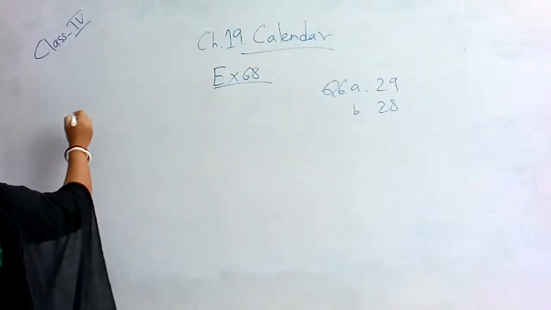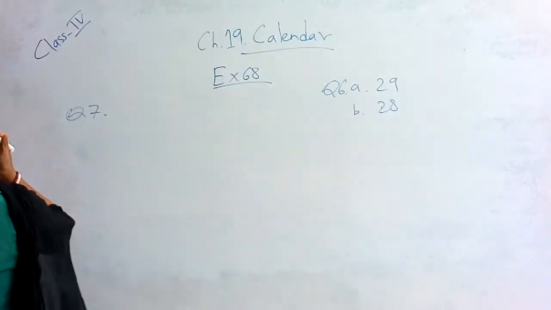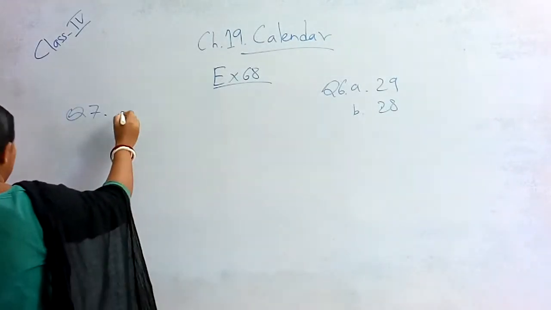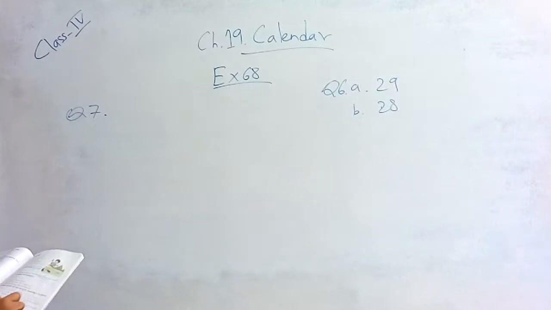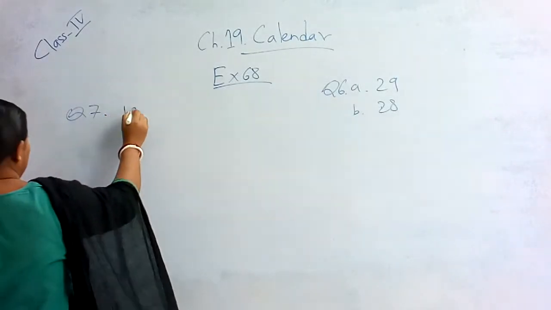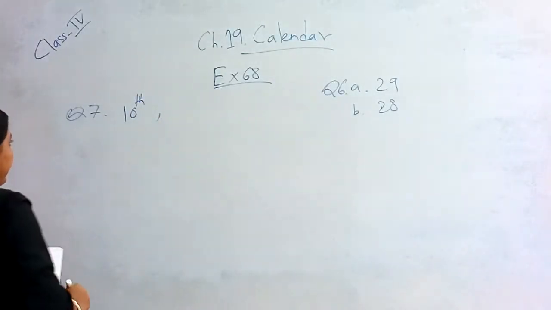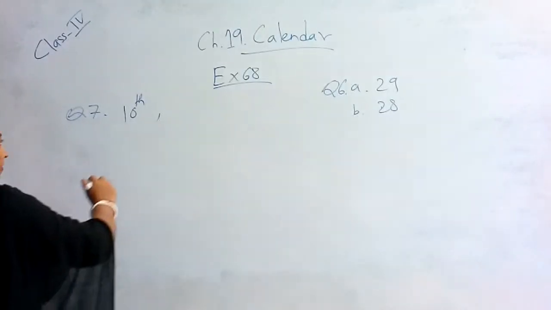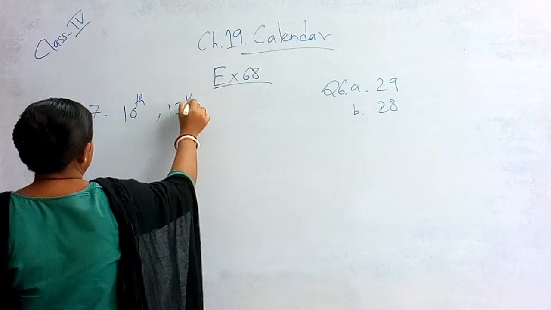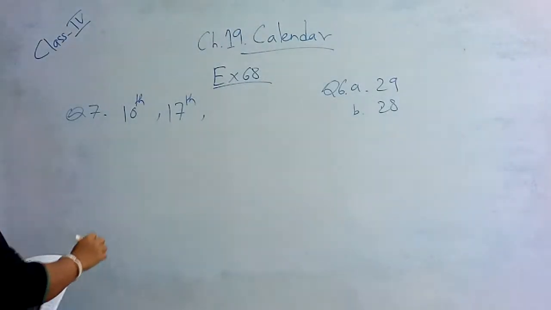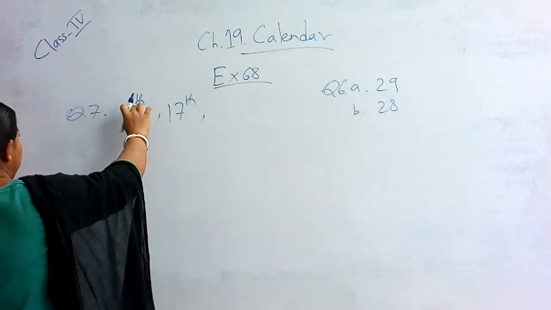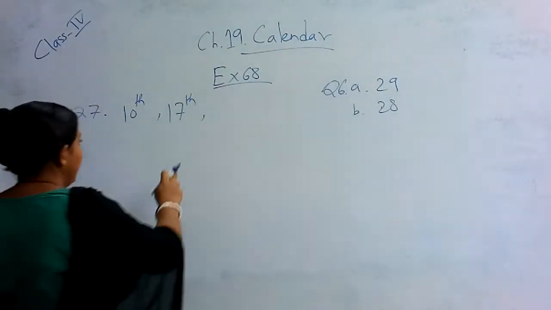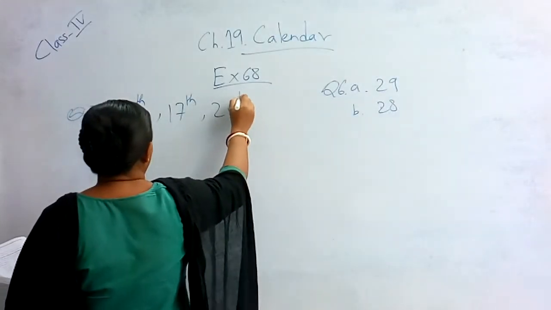The first Sunday is on 3rd of December. So next Sunday, 3 plus 7, is 10th. That means 10th December will be Sunday. Again add 7 to this. It is 17th. So next Sunday will be 17th. Then again 17 plus 7 is 24th.